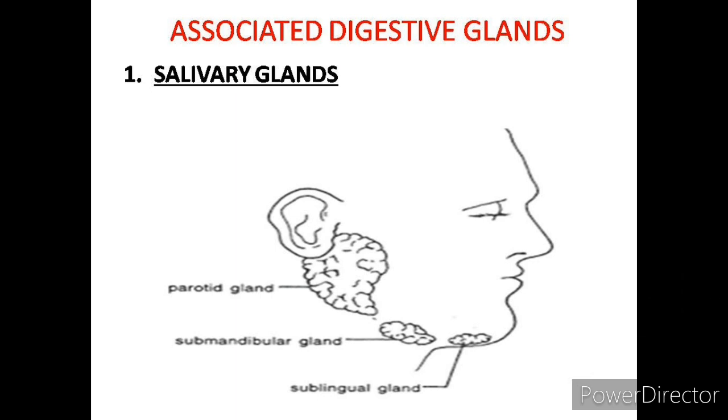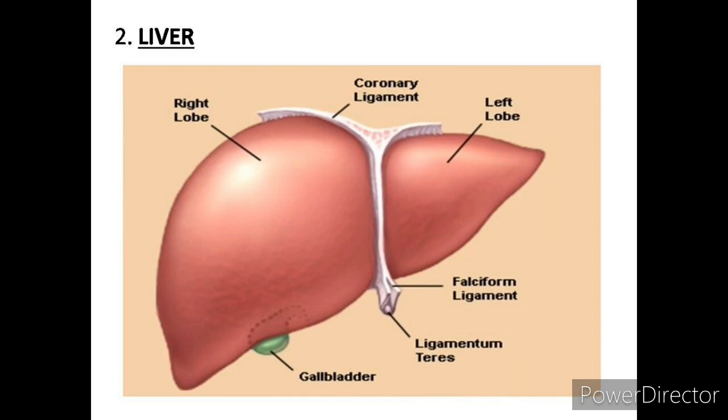So digestion of food starts from the mouth. Next part, associated digestive gland is the liver. This liver is bilobed; right lobe and left lobe are present. This excess amount of glucose is converted into glycogen and is stored in the liver.